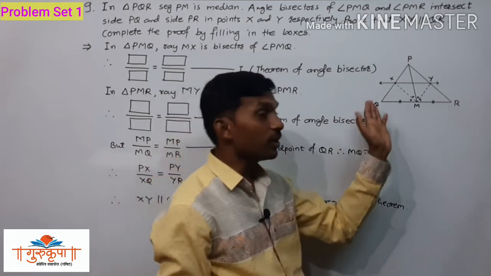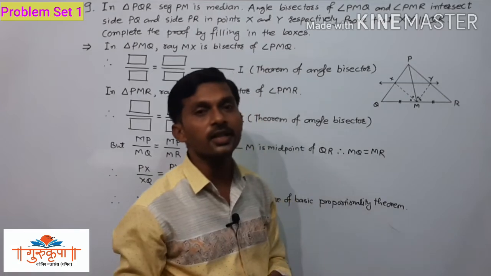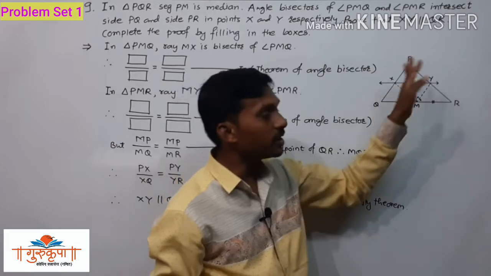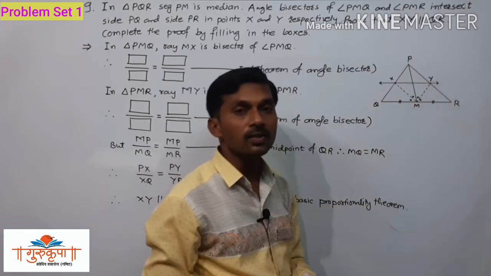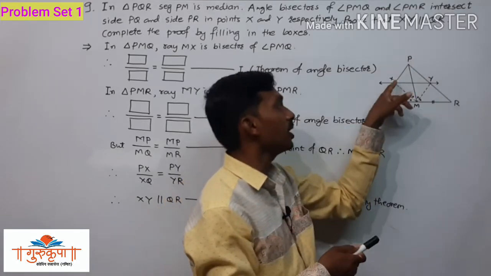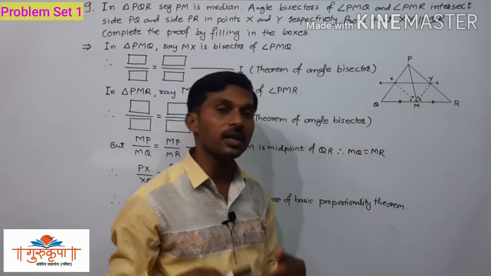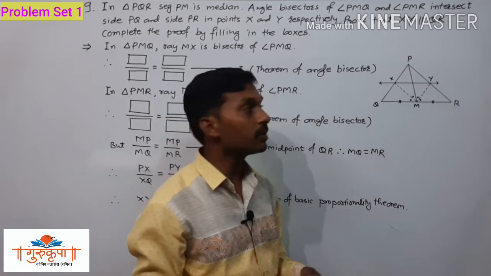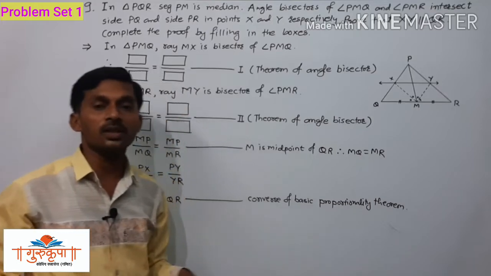Now the right hand side of equation 1, PM upon QM, and the right hand side of equation 2, PM upon MR, are equal. So from equations 1 and 2, PX upon XQ is equal to PY upon YR. Then by using the converse of basic proportionality theorem, XY is parallel to QR. So this is all about this example.